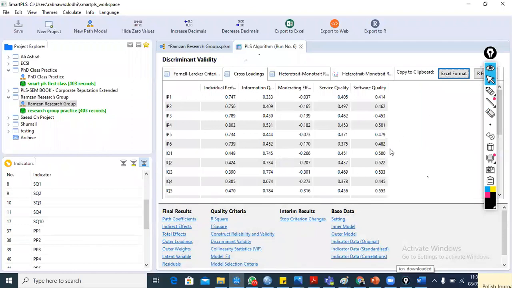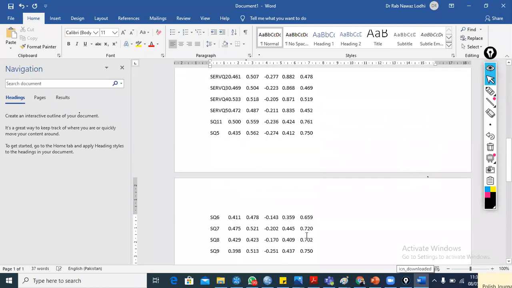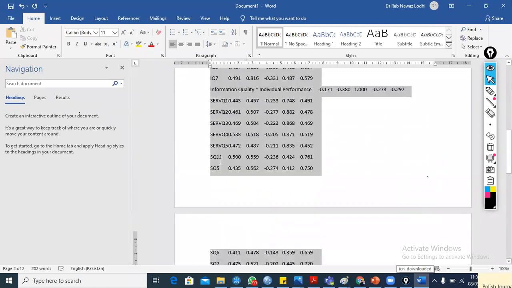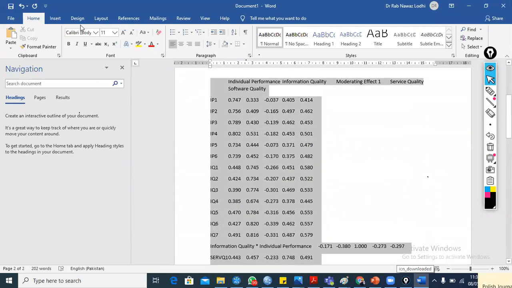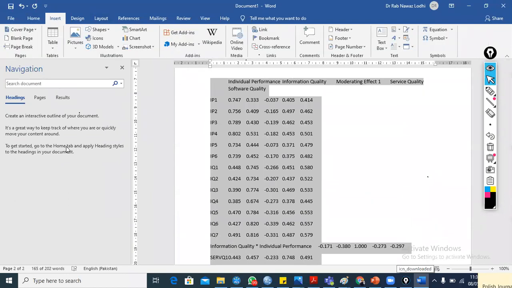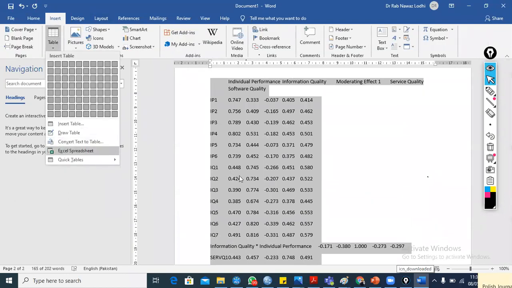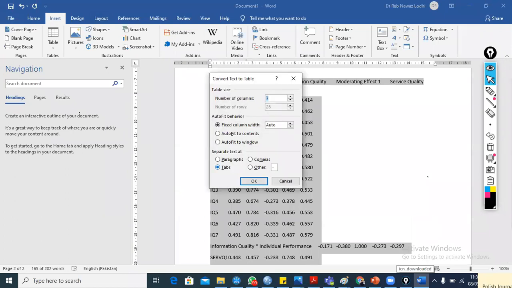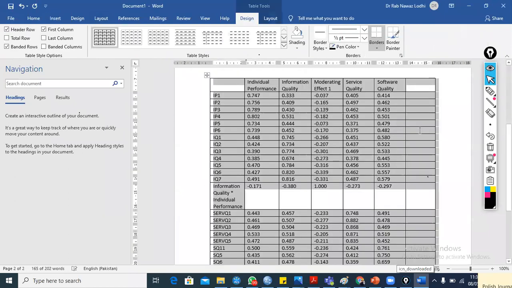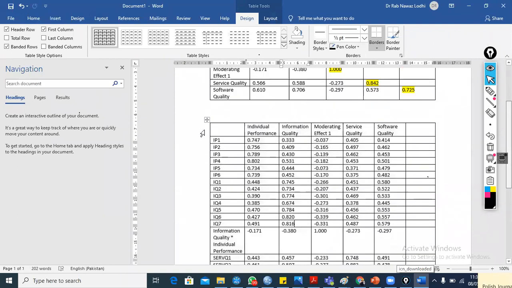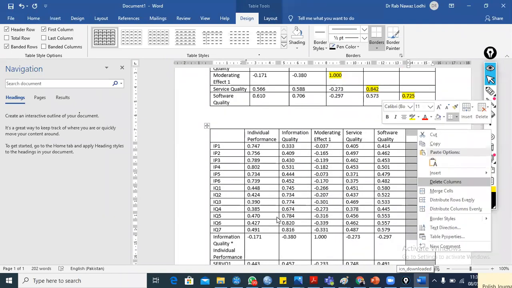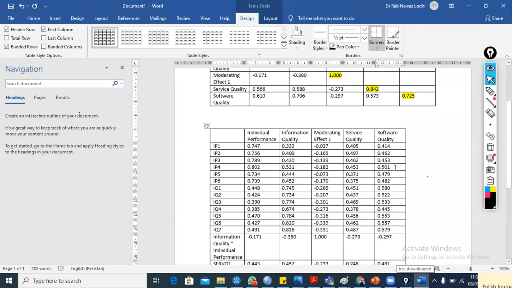We need to export it in Excel format, put it in the Word document, select it, and insert table, text to table. Okay, this is great. This last column is useless, so delete this column and auto fit according to the window.